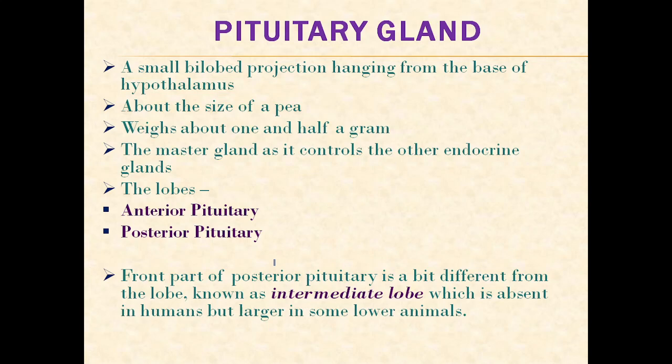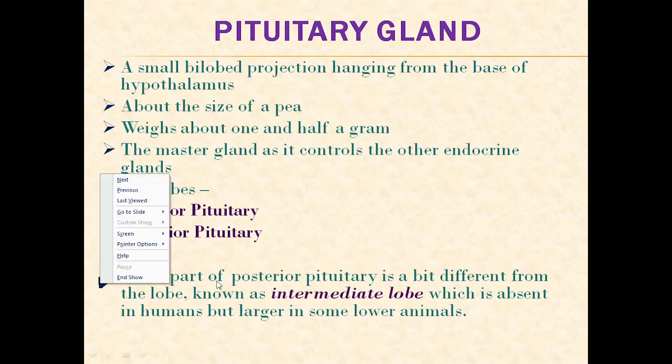The lobes are the anterior pituitary and the posterior pituitary. The front part of the posterior pituitary is a bit different from the lobe. It is known as the intermediate lobe, which is absent in humans but larger in some animals. So this is also one important point to note.